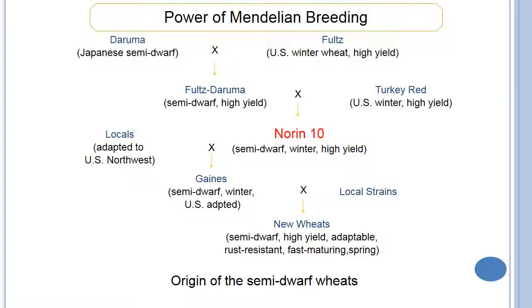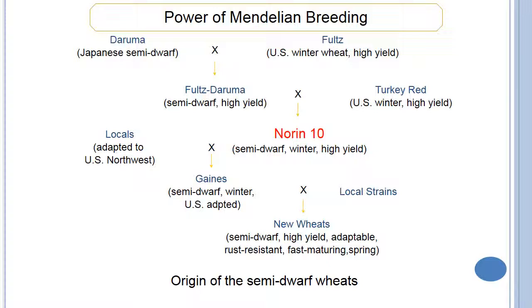Many of the cultivars brought from Japan during the World War contributed majorly to developing the semi-dwarf wheat variety. Scientists brought Japanese semi-dwarf Daruma and gave it to Borlaug. Then they crossed it with US winter wheat having high yielding ability, Fultz, that gave the Fultz-Daruma cross combination. This was semi-dwarf and high yielding. From there they crossed it with Turkey Red, a US winter high yielding variety, that gave birth to Norin 10. Norin is a semi-dwarf, winter and high-yielding variety.